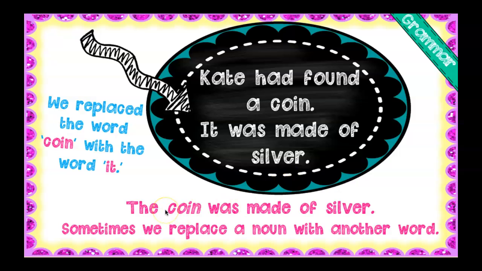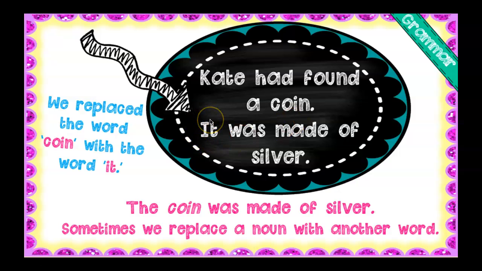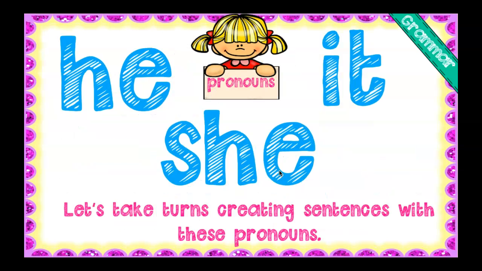So we're going to replace the noun coin with the pronoun it. Kate had found a coin. It was made of silver. When we replace a noun with another word, this is called a pronoun. So the three examples that we looked at today in our sentences were the pronouns he, she, and it.